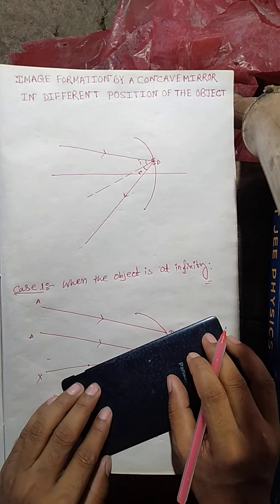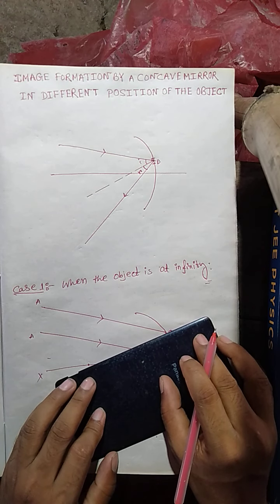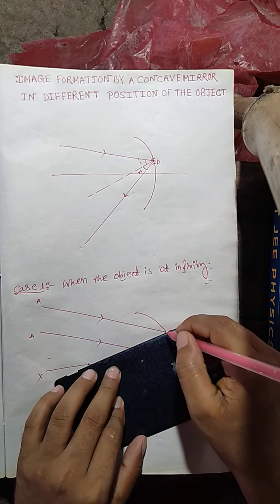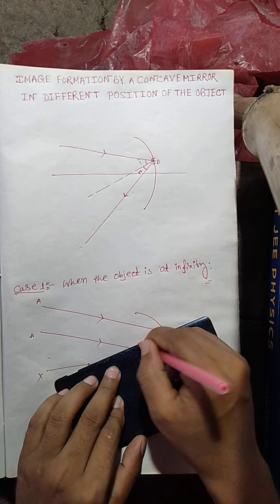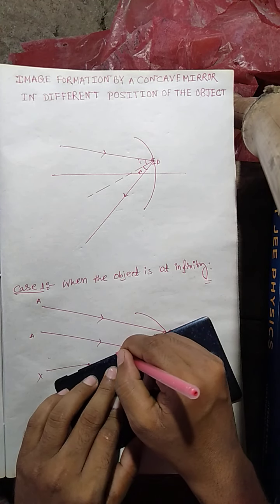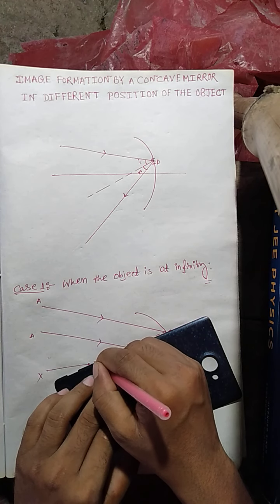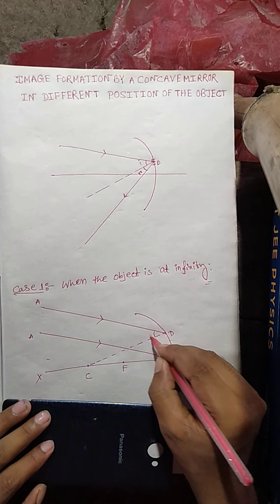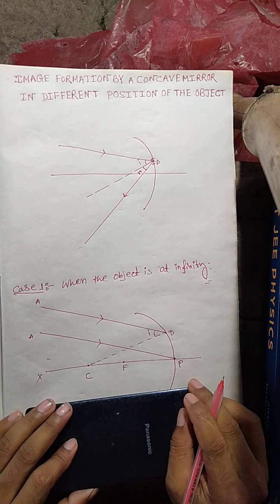The upper ray falls at the point D on the concave mirror, and at this point you have to draw a perpendicular. As you know, at the point of incidence there should be a perpendicular. If you extend this perpendicular, it passes through the center of curvature C. This is our angle of incidence, and angle of incidence is always equal to angle of reflection.